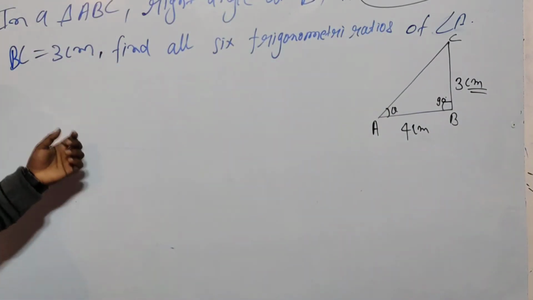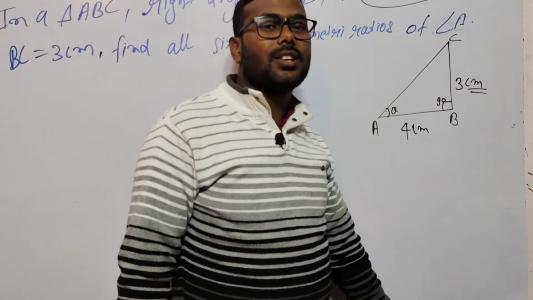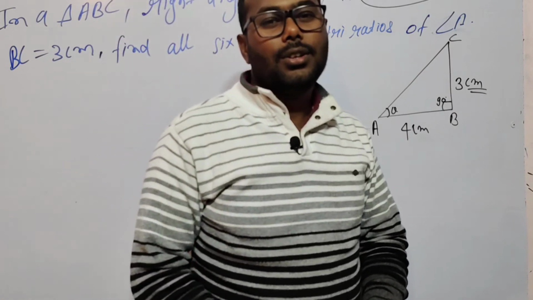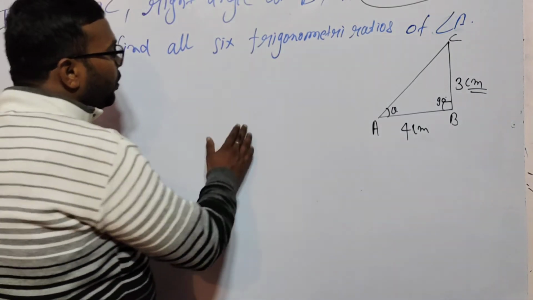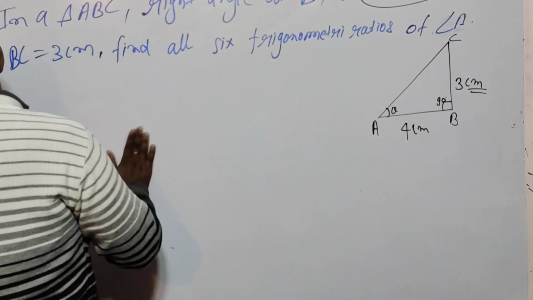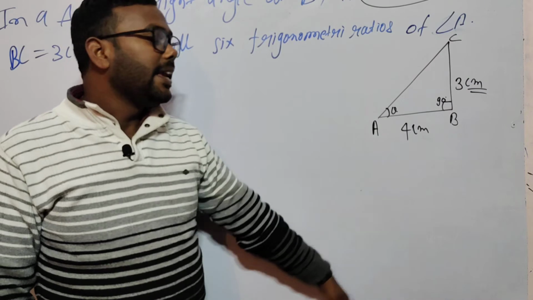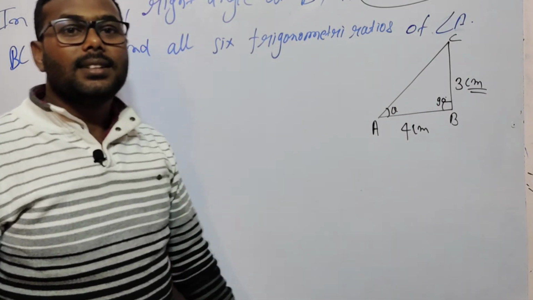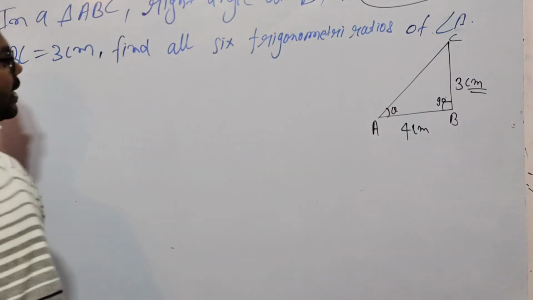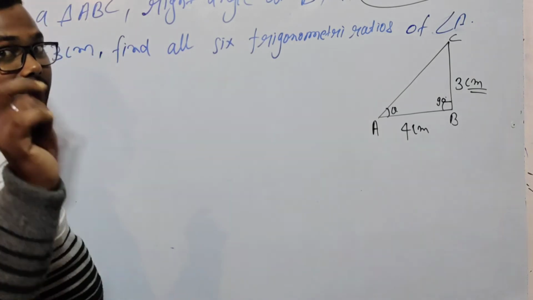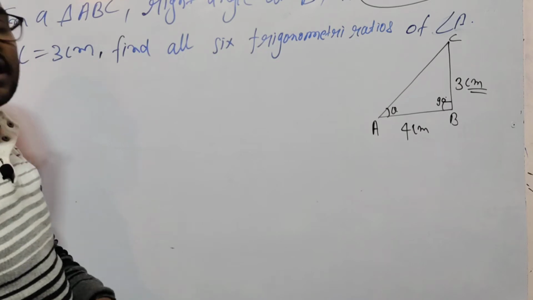AC is not given in the question. This is very difficult, sir. How to calculate? Not a problem, bros. Look here. If you know about Pythagoras, I am using the Pythagoras theorem here to calculate AC, then applying the ratios of trigonometry. First we have to calculate AC, then we will be able to apply trigonometry ratios.